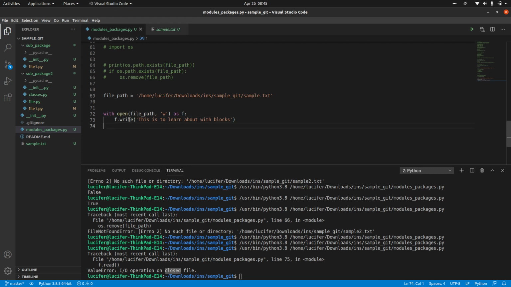This is how you use this shortcut. It will directly close the file once you come out of the block, you don't have to close it manually. That is the only advantage of this with block.